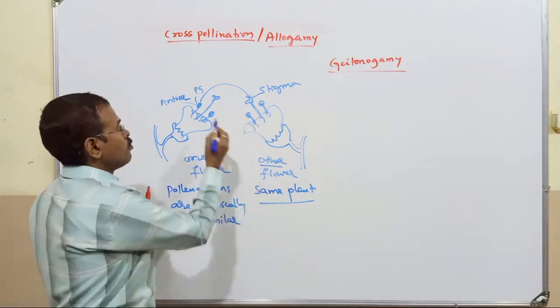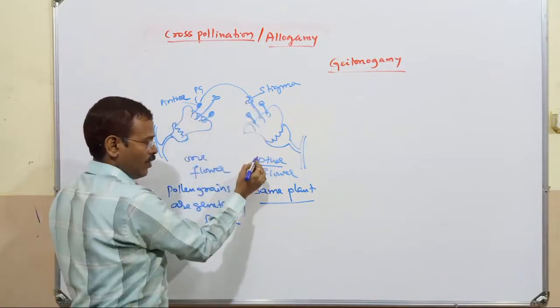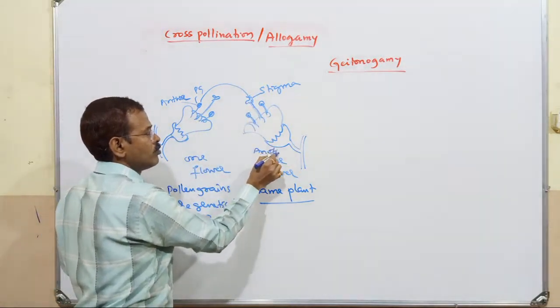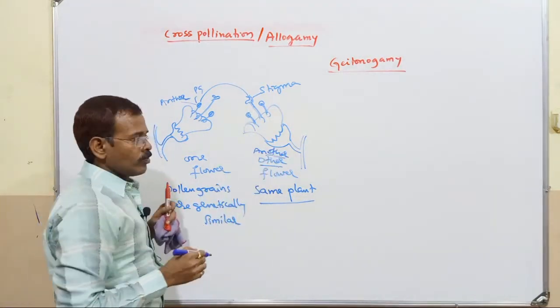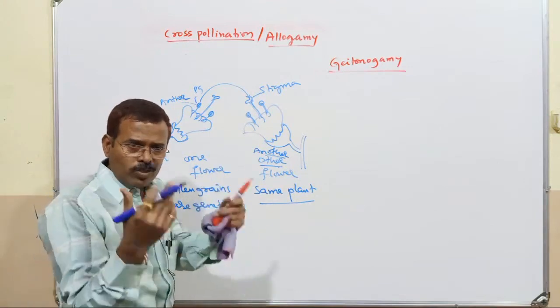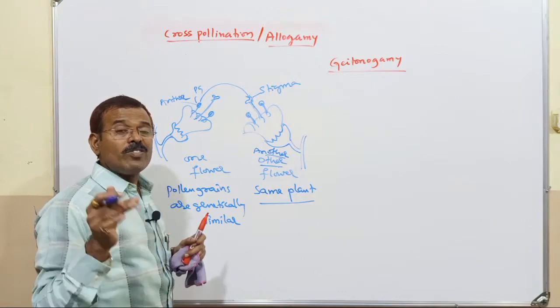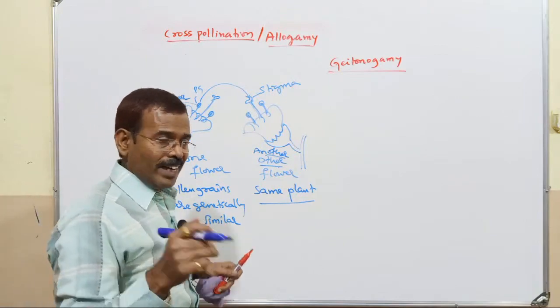So even though the pollen grain of one flower is transferred to the stigma of another flower, the pollen grains produced in the same plant will be genetically similar.